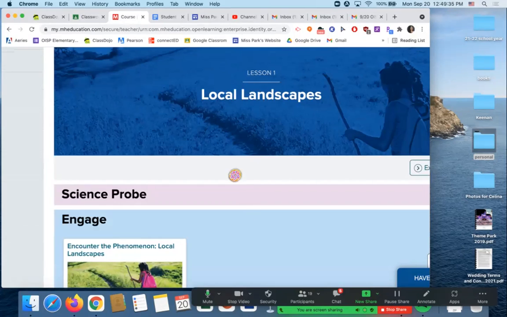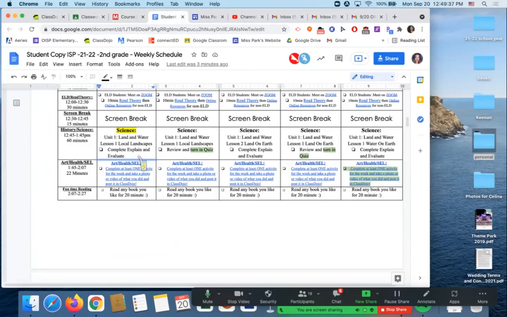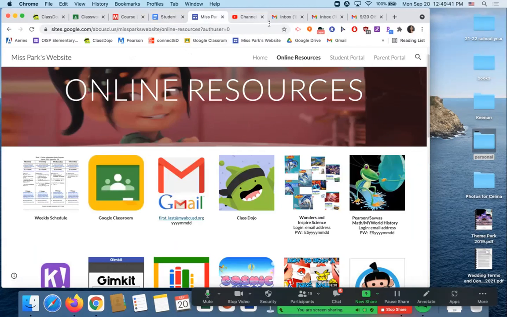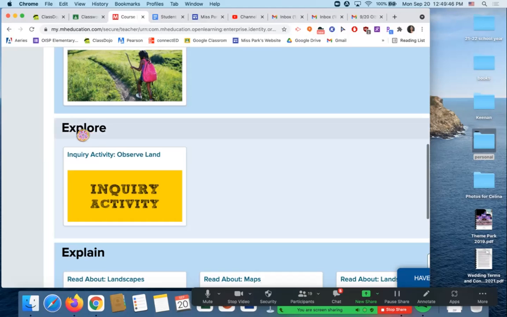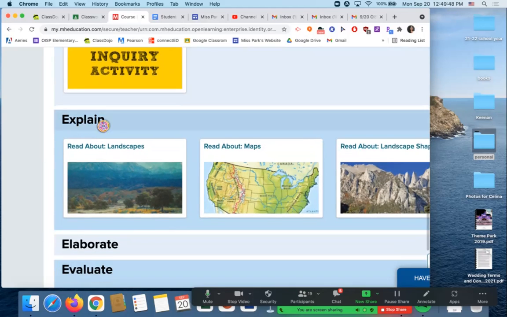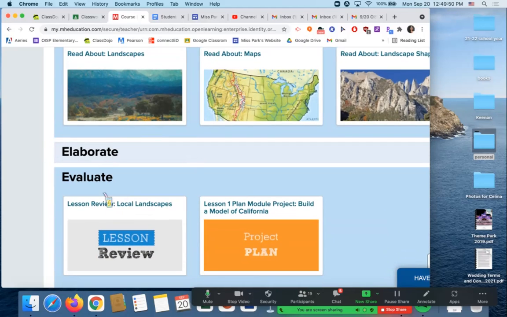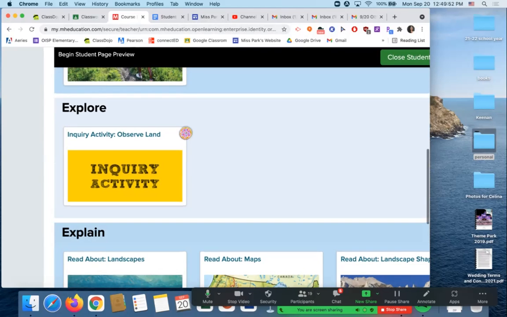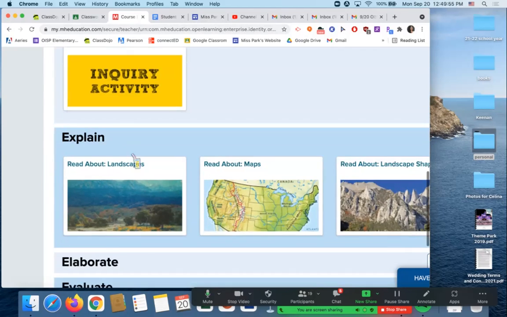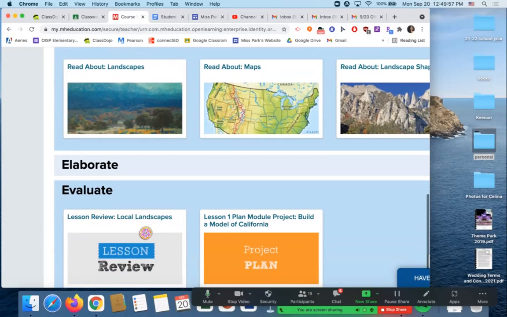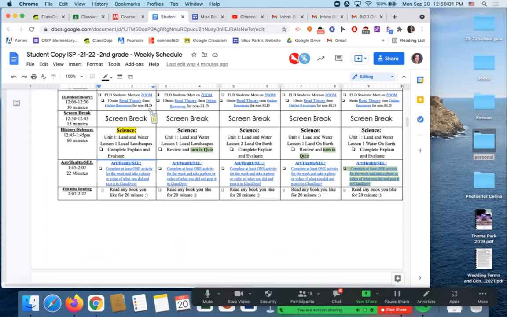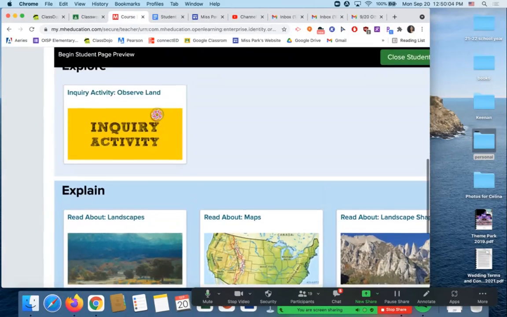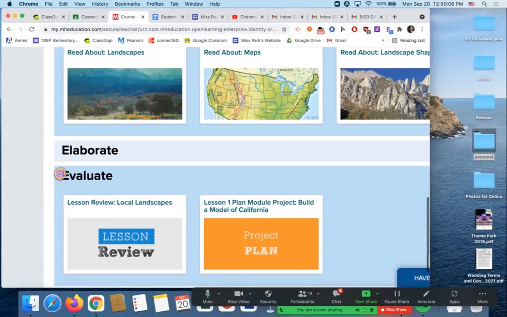All right. So if you notice what it says here, it says that you're going to complete the explain and the evaluate. So when you look at your Connect Ed, you're going to see that there's an engage, there's an explore, there's an explain, an elaborate, and an evaluate. All you guys need to do is complete the explain and the evaluate. That's all that I am requiring you guys to do.